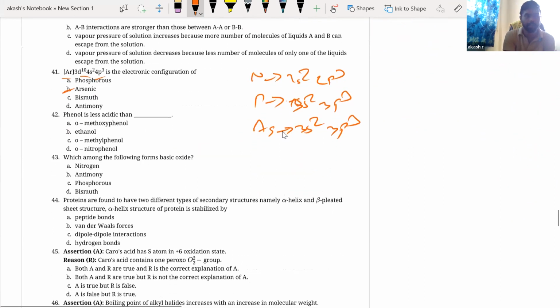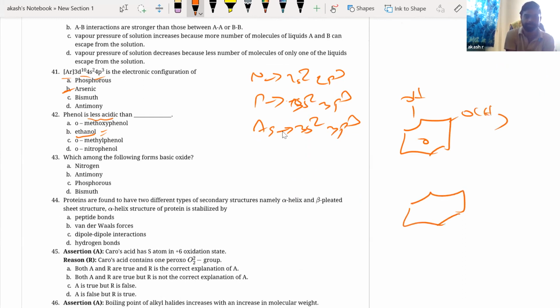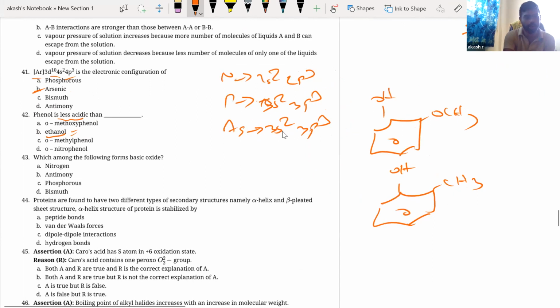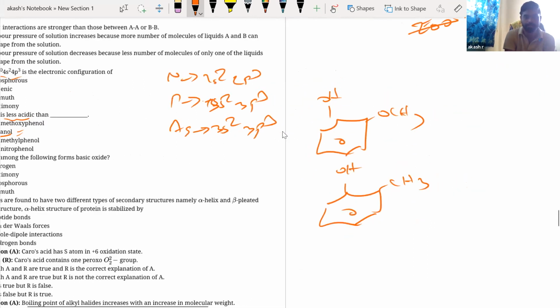Okay, next. Phenol is less acidic than, okay, phenol is definitely more acidic than ethanol. Ethanols, like aliphatic alcohols, are less acidic. Okay, now we have to understand it is going to be less acidic. Now we have orthomethoxyphenol, that is OH, and at the ortho position you have methoxy. Okay, now the next one is ethanol. Next, orthomethylphenol. Okay, and you have what? Orthonitrophenol.